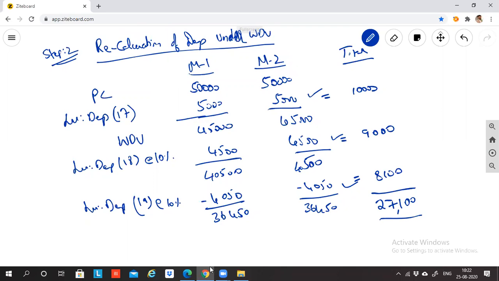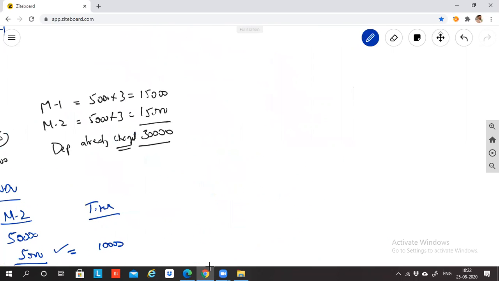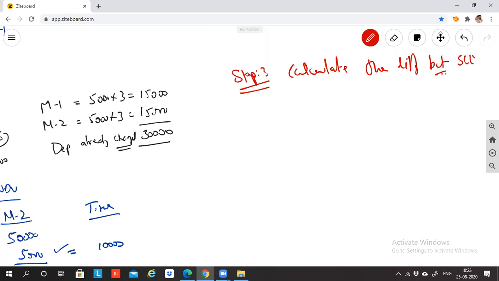Step 3: take the difference between the two. Calculate the difference between SLM and WDV. So what is the depreciation under the SLM method?